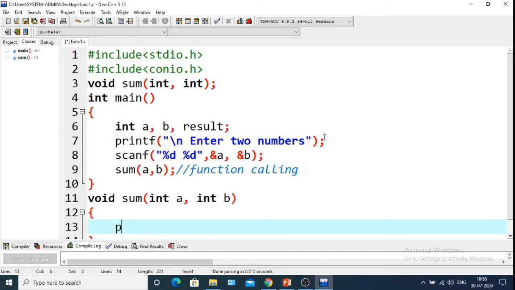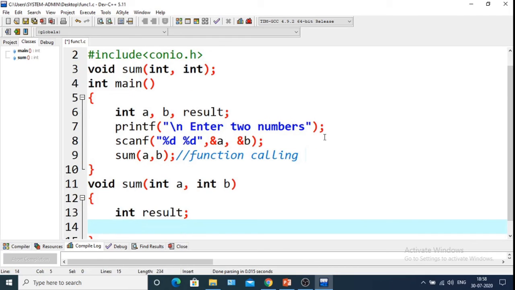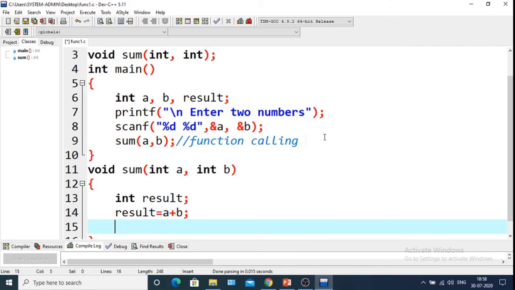Here I will take a variable int result, and result equals a plus b. And here we will take the printf.